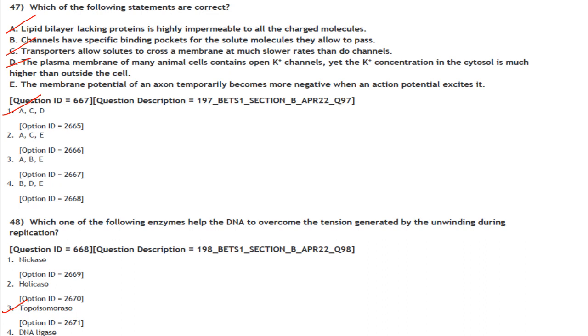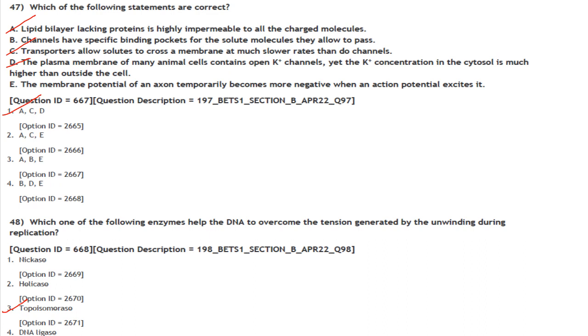The next one. Transporters allow solutes to cross a membrane at much slower rate than do channels. That is correct. The plasma membrane of many animal cells contain open K-positive channels, yet the K-positive concentration in the cytosol is much higher than that outside the cell.